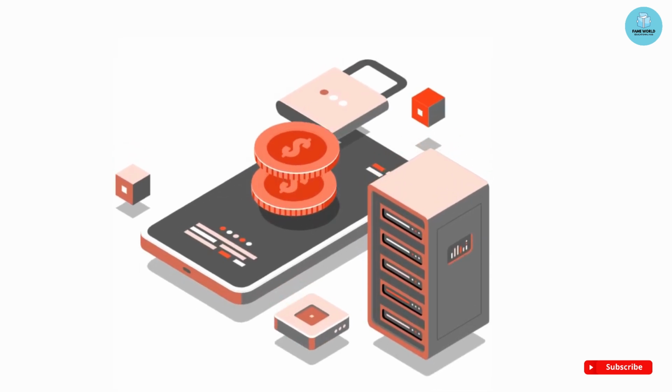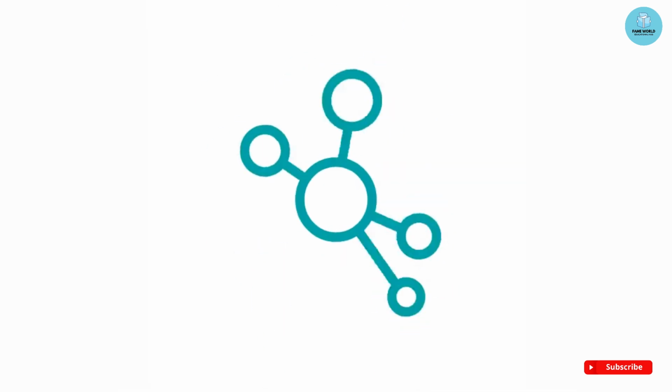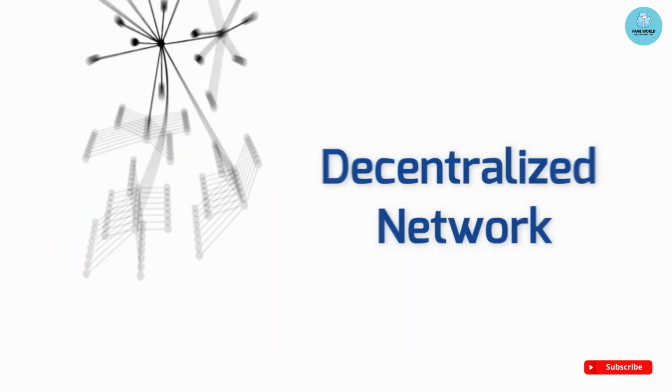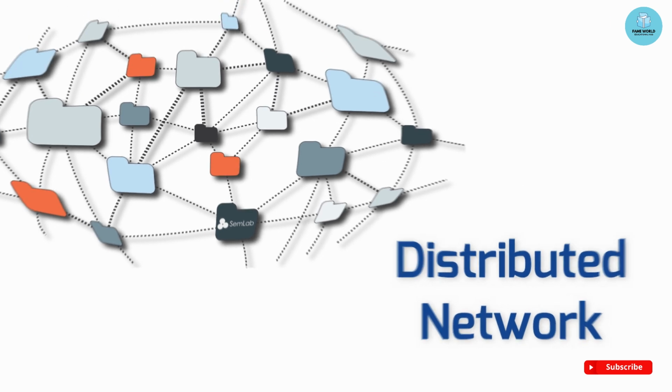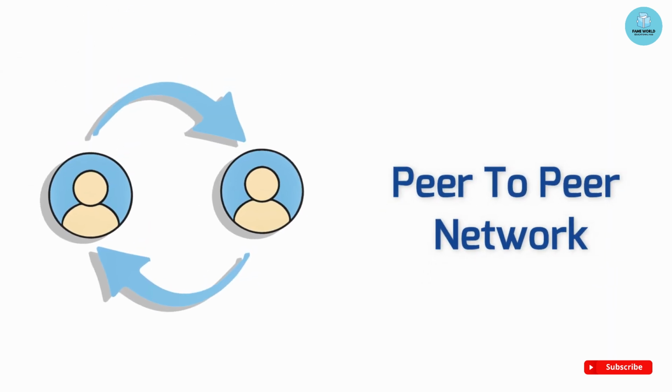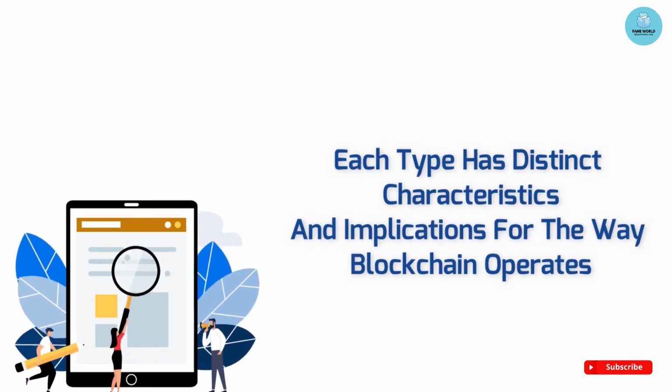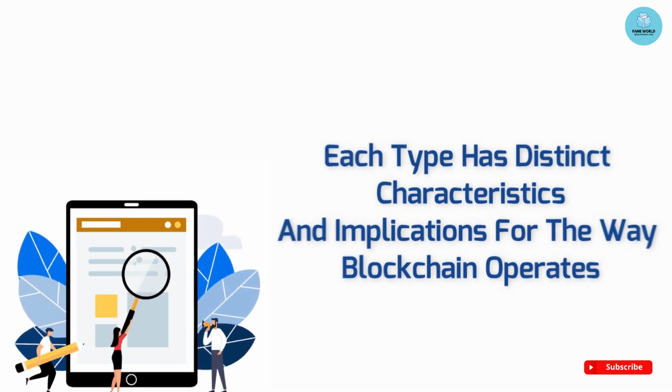In the context of blockchain technology, networks can be categorized into four main types. Number one, centralized network. Number two, decentralized network. Number three, distributed network. Number four, peer-to-peer network. Each type has distinct characteristics and implications for the way blockchain operates.